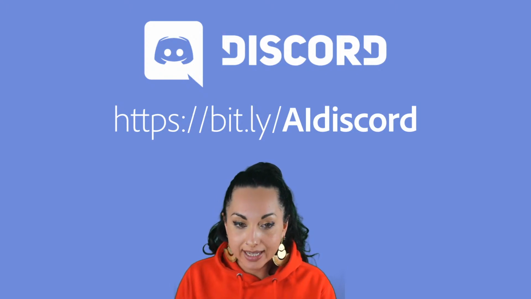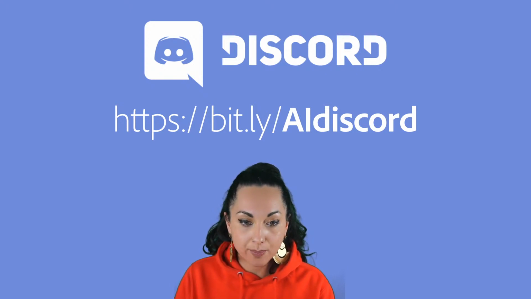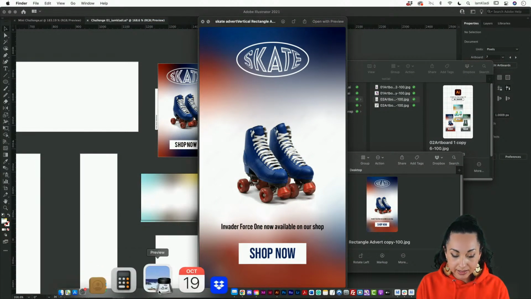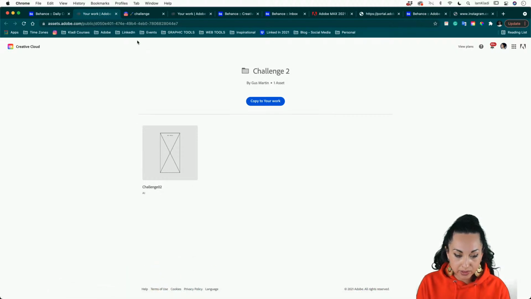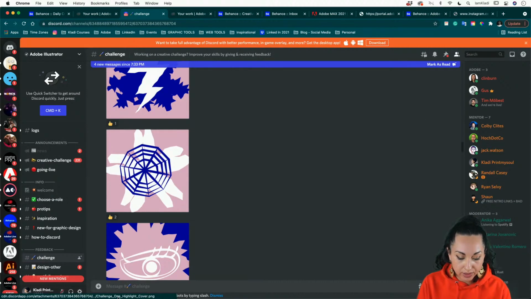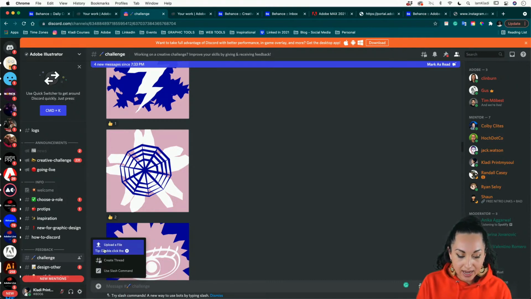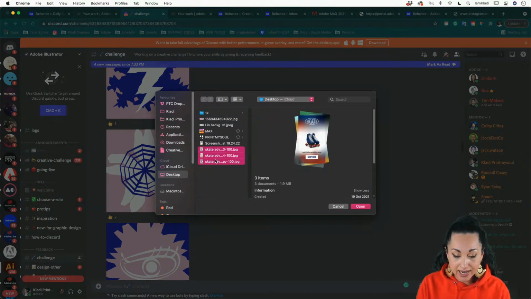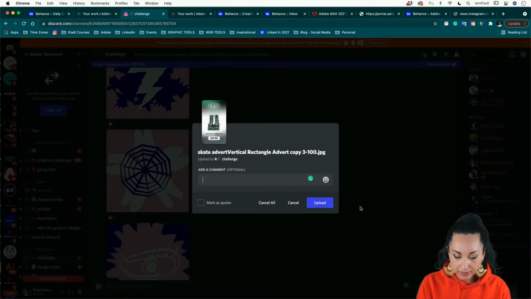All you have to do, again, once you head on Discord, let me jump back to my computer, is to simply select the image from your machine or drag them into Discord. So once I'm here in Discord, make sure to select the challenge channel, click on the plus icon, and then upload file. In this case, I have them there on the desktop. You can also select more than one image simply by holding the Shift key while selecting your images, and click on open. And you can also give it a little bit of a comment.